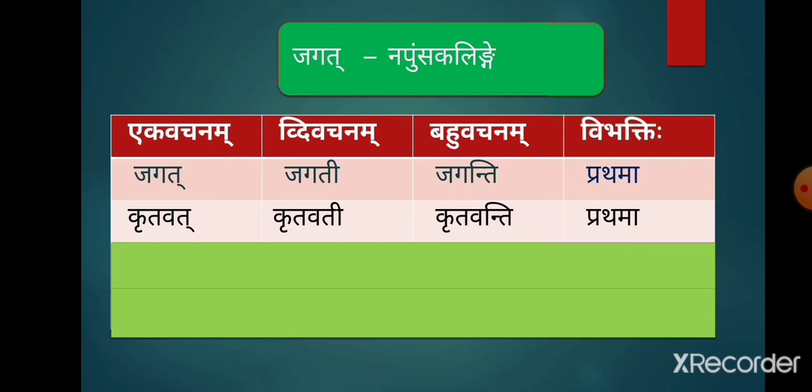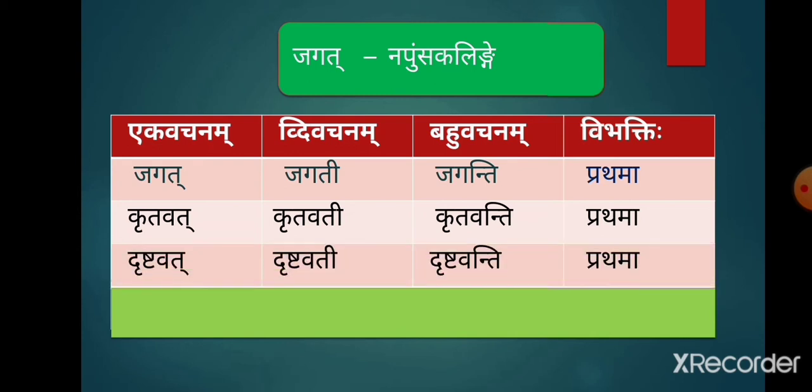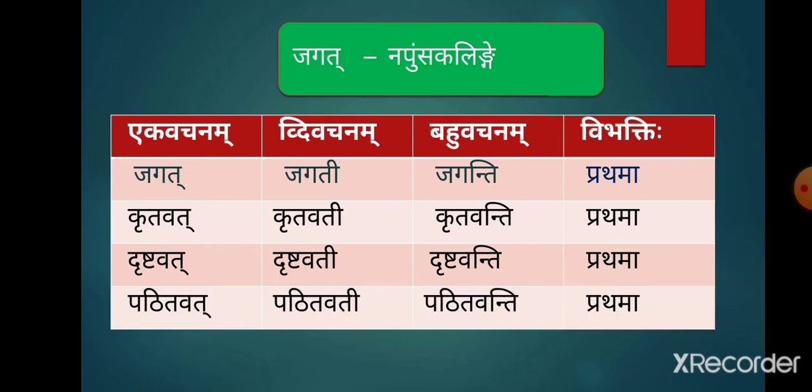Let's see the forms of drush and pat dhatuhu with ktavatu pratyay in Napunsakalingam. The forms of drush dhatuhu are drushtavat, drushtavati, drushtavanti prathama, and the forms of pat dhatuhu are pathitavat, pathitavati, pathitavanti prathama. I hope you have understood it.